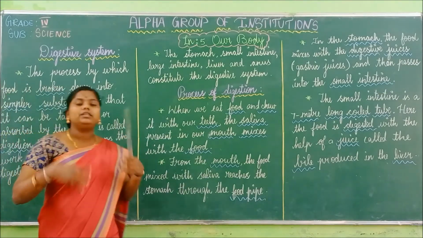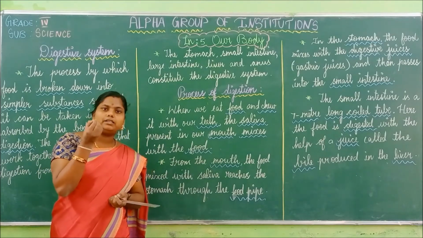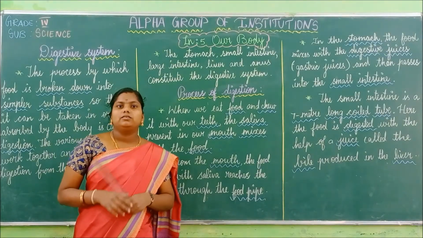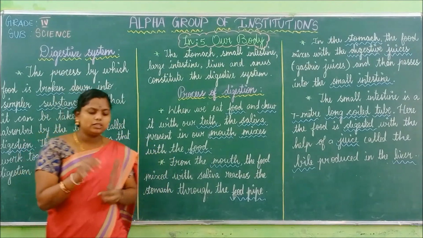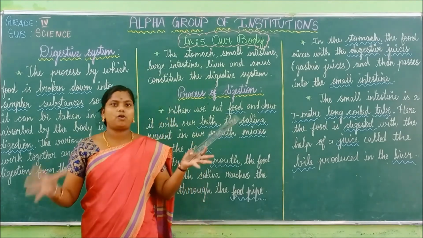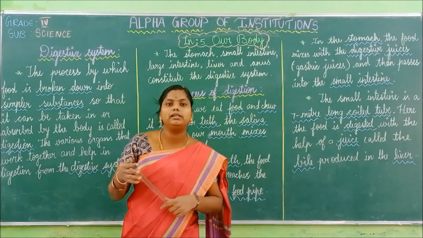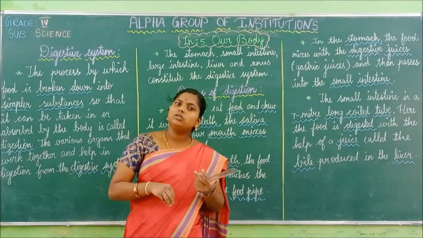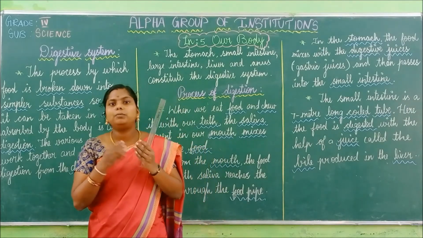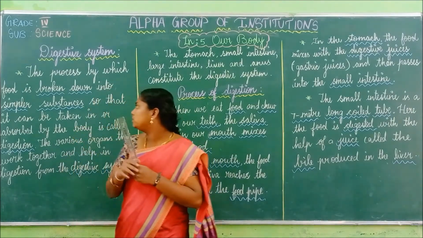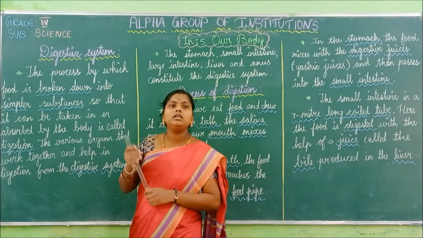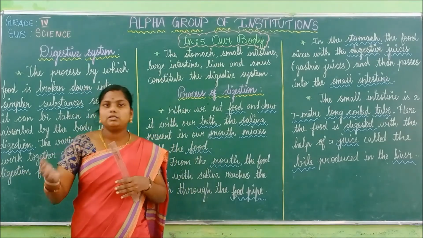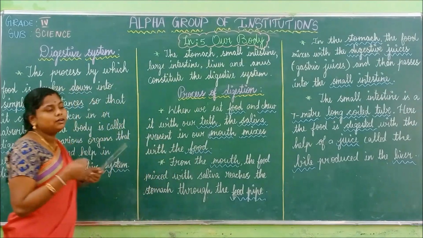Whatever we take in is not very tiny particles. They are very big, isn't it? We are not going to eat a small tiny particle. We are eating a lot of food, isn't it? We will eat rice, we will drink milk, we will eat bananas, fruits, vegetables, everything, but it is very big. So when you eat those, what happens here? These are to be chopped into small particles. This work is done by the stomach. This is done by the digestive system, and then the energy is passed or given to the different parts of our body.